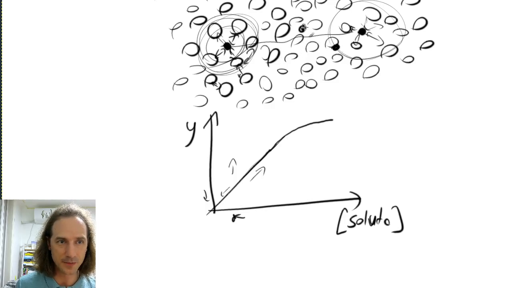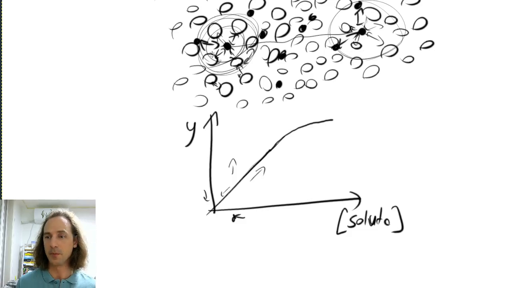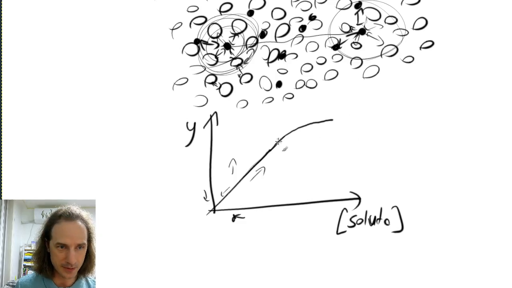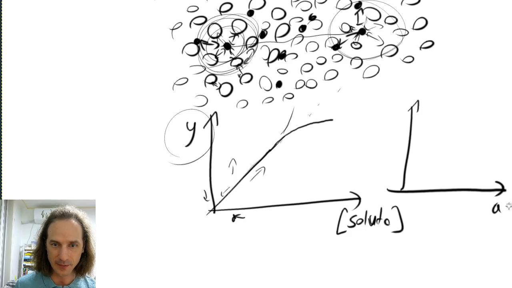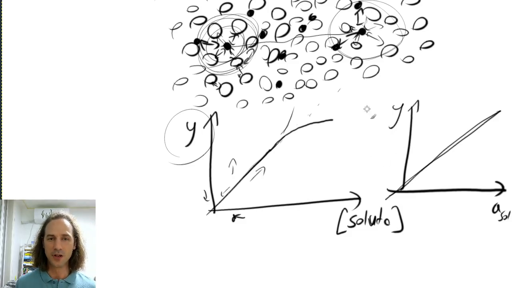So suddenly I have so many solute molecules in this solution that interaction between the solute molecules will start to become commonplace. And this interaction will be different. So this can either go up or down, doesn't matter. And so for the activity, we just cheat and take some kind of property here, and we'll say that if I put in the activity here, this will always be linear. So even if my concentration is very high, the relationship between the activity and this property will stay linear.